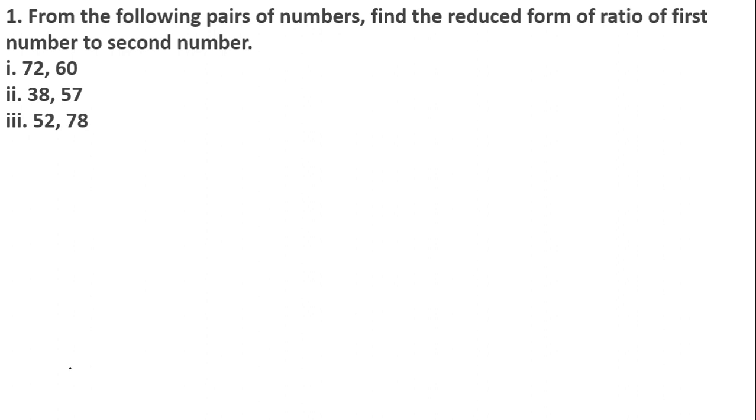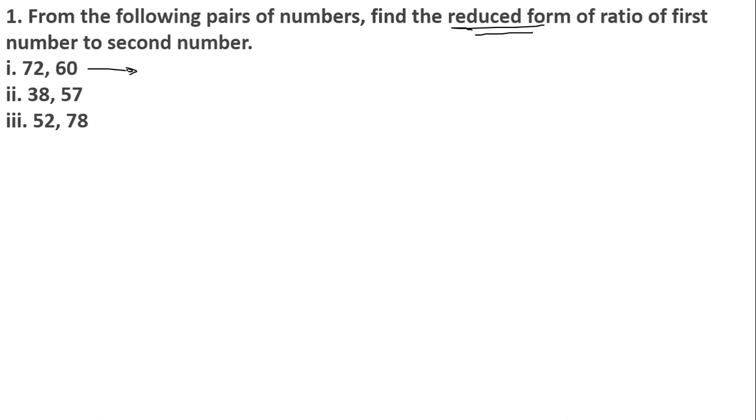Question number 1: from the following pair of numbers, find the reduced form of the ratio of the first number to the second number. You actually have to find the reduced form. Such types of questions are not asked in the examination. I have just given this type of question to clear the concepts of ratio and proportion.